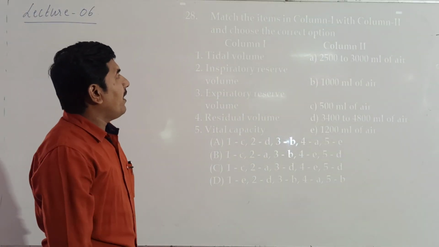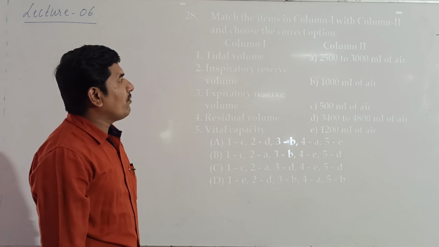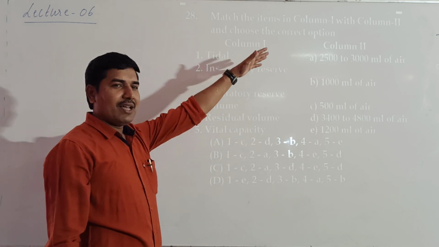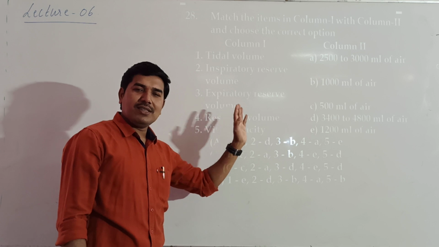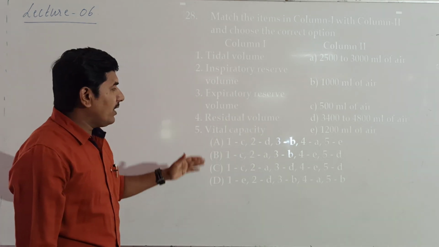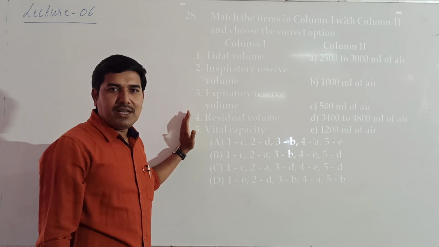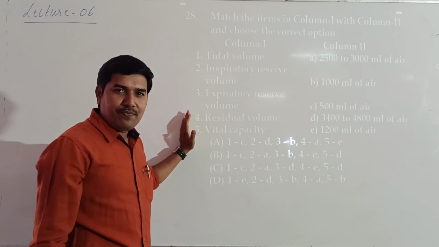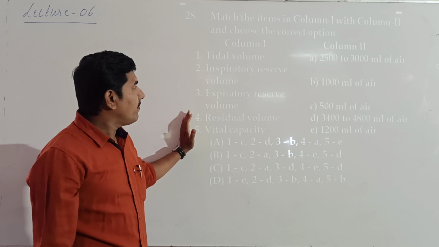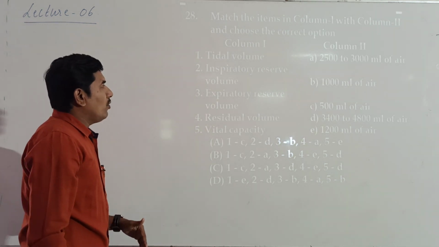Okay, next one is: match the items in column 1 with column 2 and choose the correct option amongst these two columns. Now here mainly it is based on the respiratory volumes. The ml is given and then try to match them. Now the first one is tidal volume.